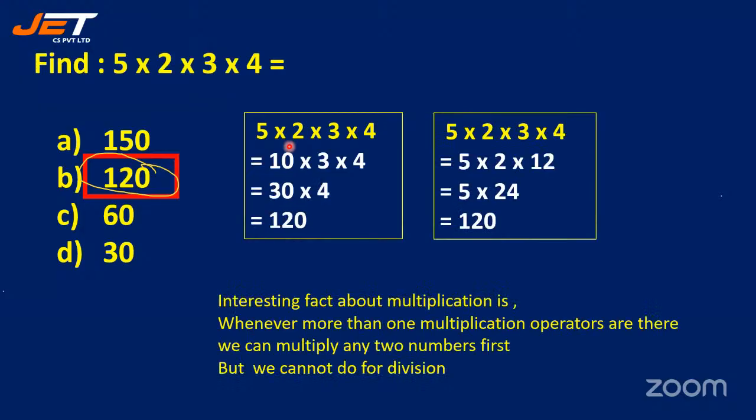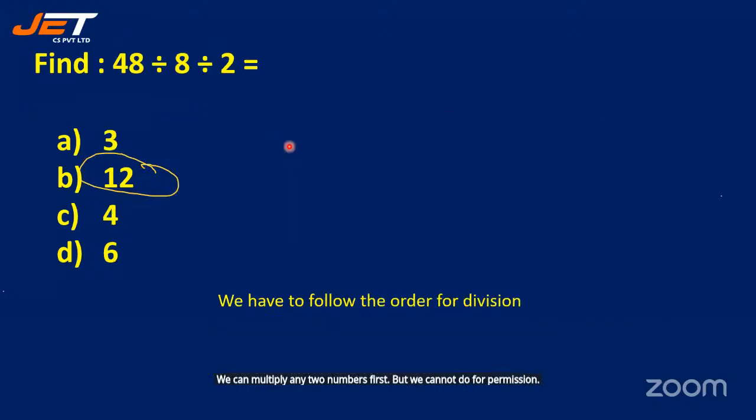So an interesting fact about multiplication is whenever more than one multiplication operators are there, we can multiply any two numbers first, but we cannot do that for division. Right. So we have to follow the order for division. Okay. Right. Now see the next question.